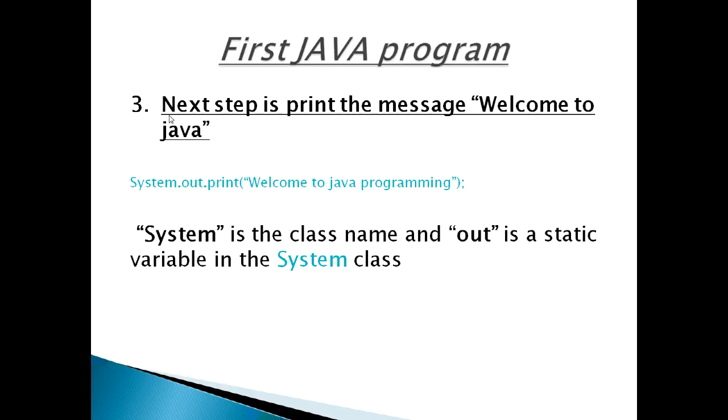When we call this field, a PrintStream class object will be created internally, so we can call the print method. System.out gives the PrintStream class object. This object by default represents the standard output device, that is the monitor. So the string Welcome to Java will be sent to the monitor.